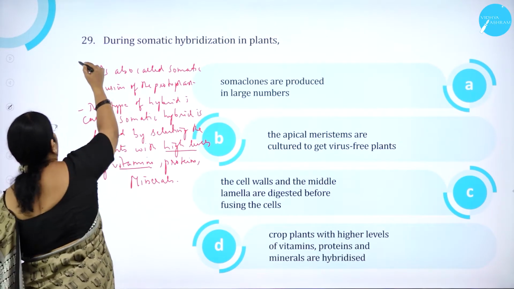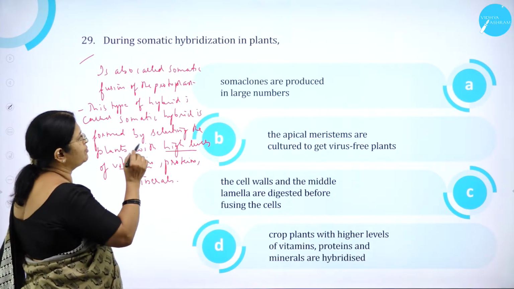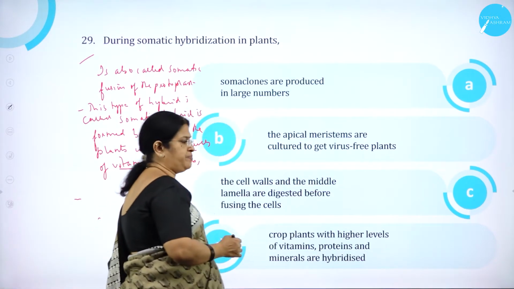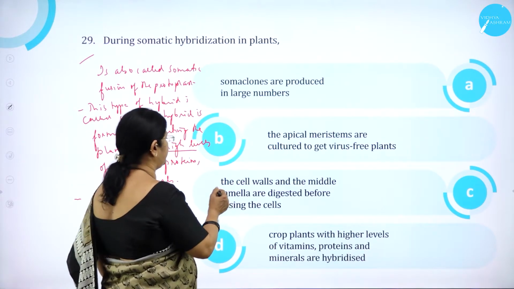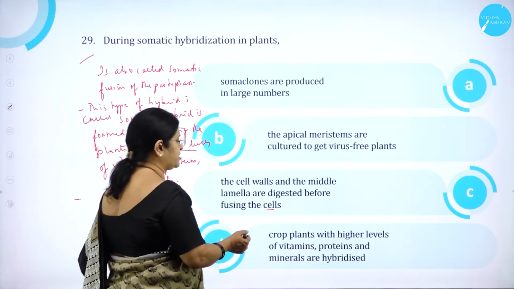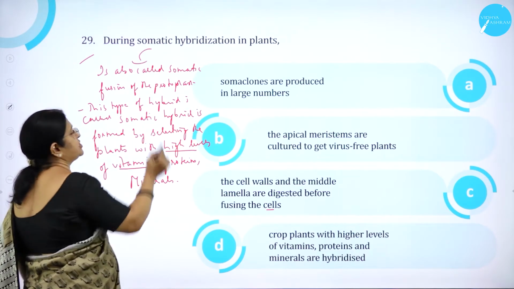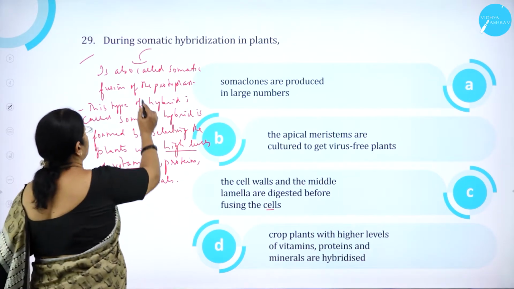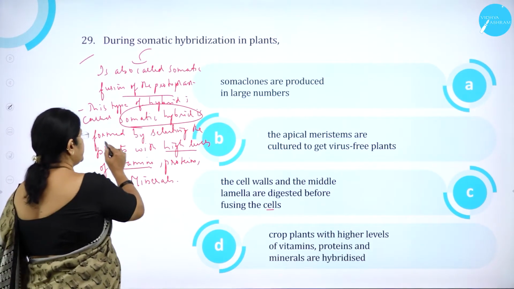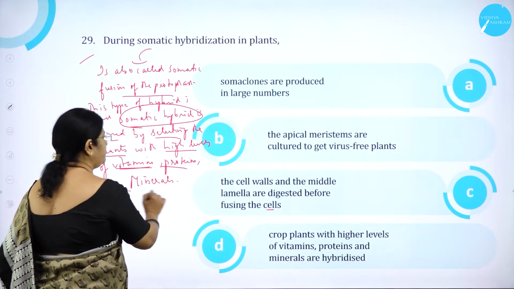Moving on to question number 29. During somatic hybridization in plants: option A, soma clones are produced in large numbers. Option B, the apical meristems are cultured to get virus-free plants. Option C, the cell walls and the middle lamellae are digested before fusing the cells. Option D, crop plants with higher levels of vitamins, proteins and minerals are hybridized. As you know, somatic hybridization is also called somatic fusion of the protoplast. And this type of hybrid is called a somatic hybrid, which is formed by selecting plants with high levels of vitamins, proteins and minerals.